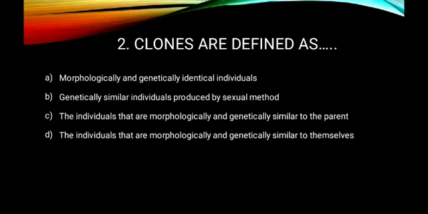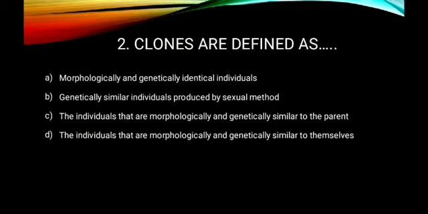Morphologically and genetically identical individuals. Is it true? Yes, clones are morphologically and genetically identical individuals. That is right. But we need a better answer. Sometimes even during sexual reproduction, genetically identical individuals are produced. Identical twins are genetically identical. But we cannot call them clones, because clones are generally produced by an asexual method. So that is very important. Here the type of reproduction is not mentioned, so it may not be the right answer.